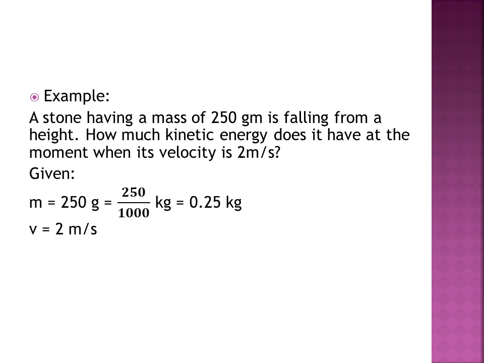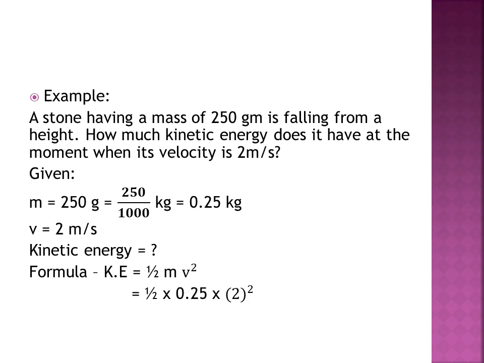So keep in mind, whenever any unit is given, you have to see whether it is in SI system or CGS system. If it is in CGS system, you have to convert to SI system. Now what we have to find? Kinetic energy. So we will use the formula, that is, kinetic energy is equal to half m v square. Now we will put all the given values here: half multiplied by 0.25 multiplied by 2 square.